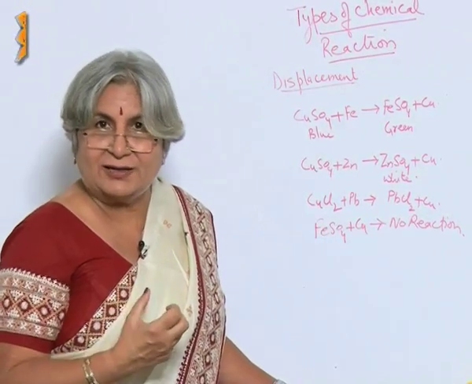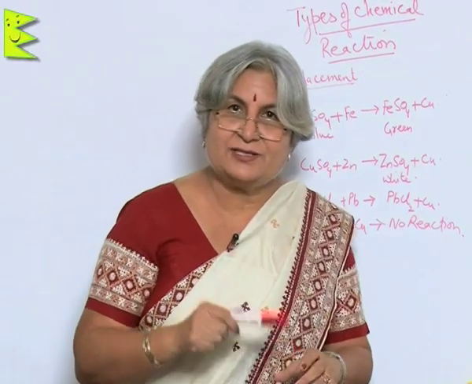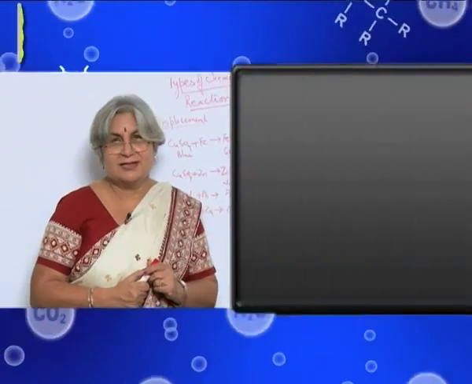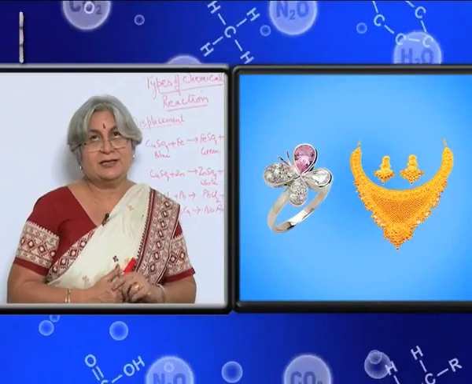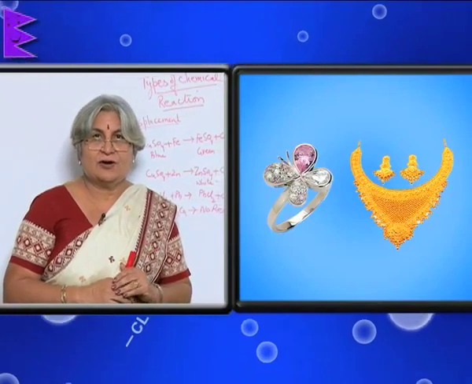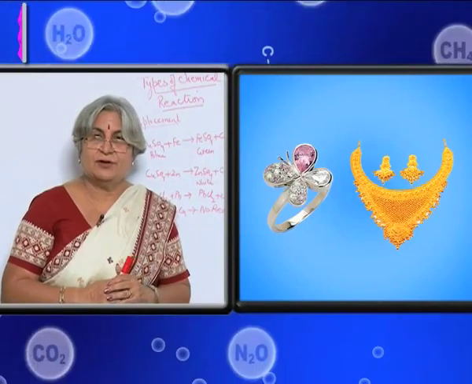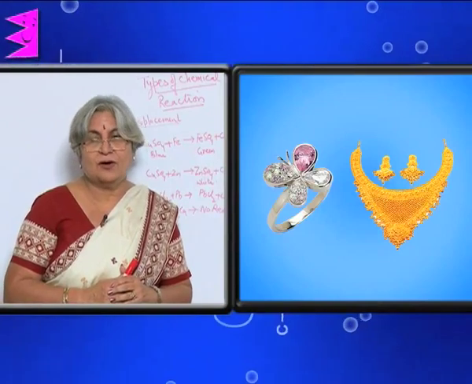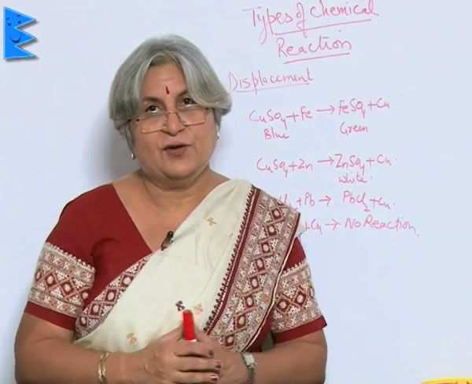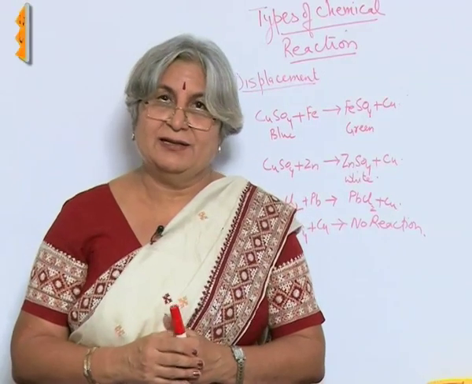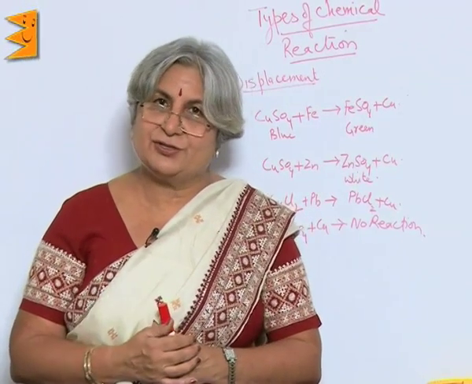Now, what is the advantage? The advantage is in the case of noble metals, silver and gold. That is why especially gold is not influenced or affected by the presence of oxygen, water or acids, because gold is comparatively a very non-reactive metal. That is why it is valued so much.